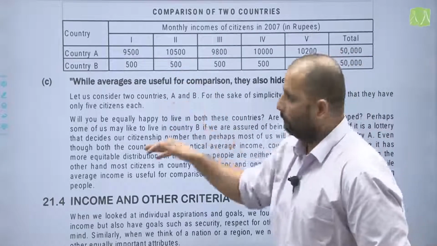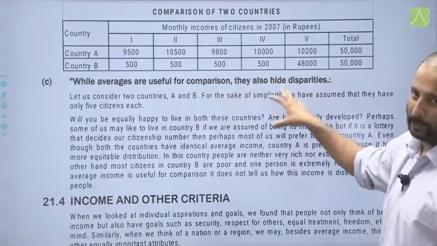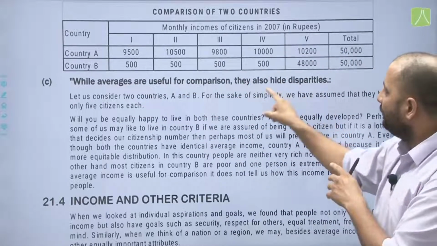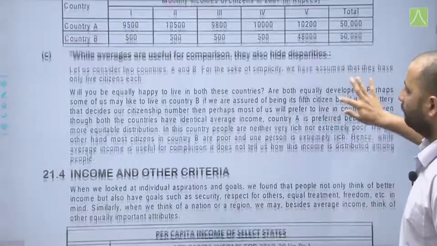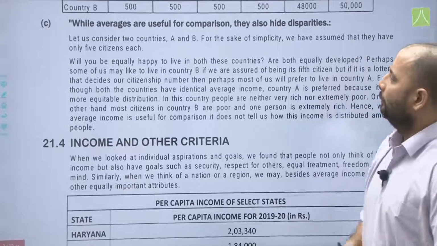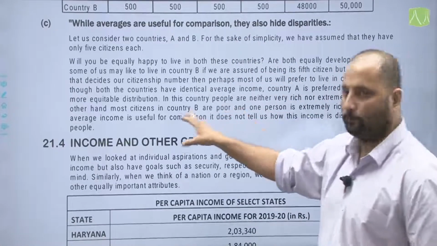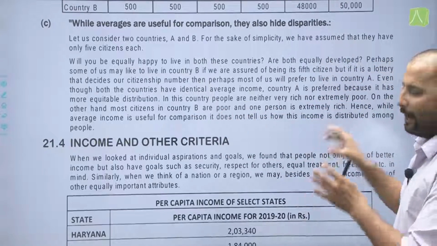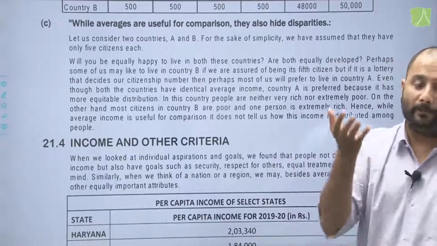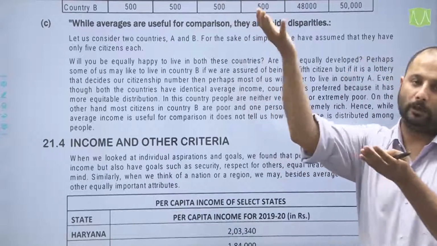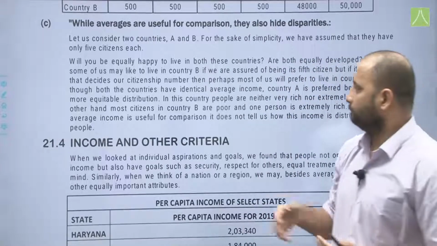So, therefore, that brings us to our next topic, that is, while averages are useful for comparison, that is what average we have taken out, they also hide disparities. So, that is what example has been given here. You can go through this example. So, therefore, while average income is useful for comparison, it does not tell us how this income is distributed among various people. Some in the economy might be earning very much or huge amounts of money, and some in the same country might not be earning anything.